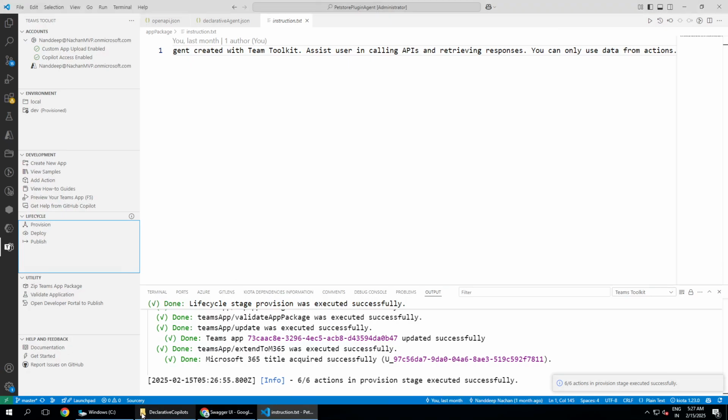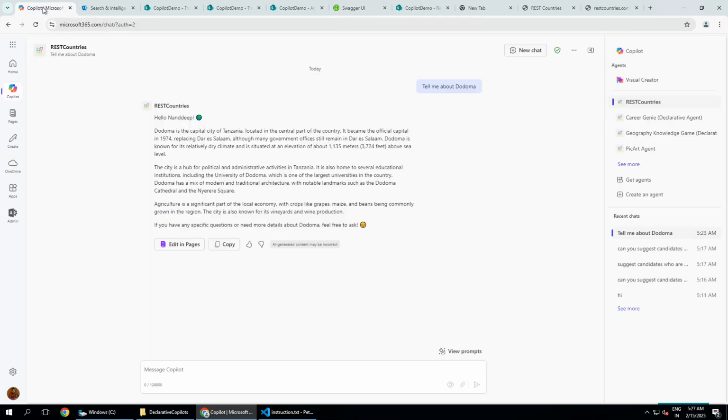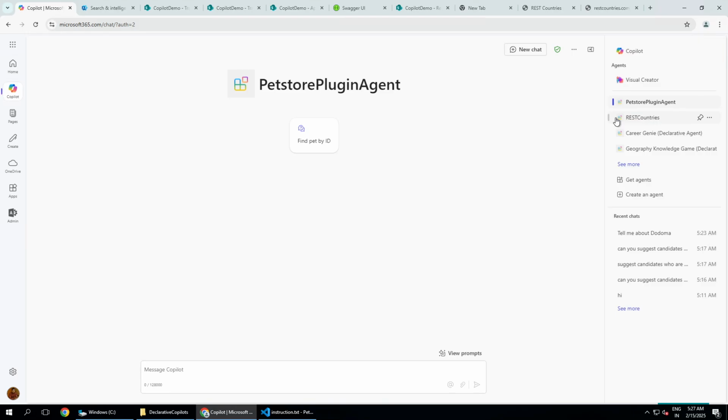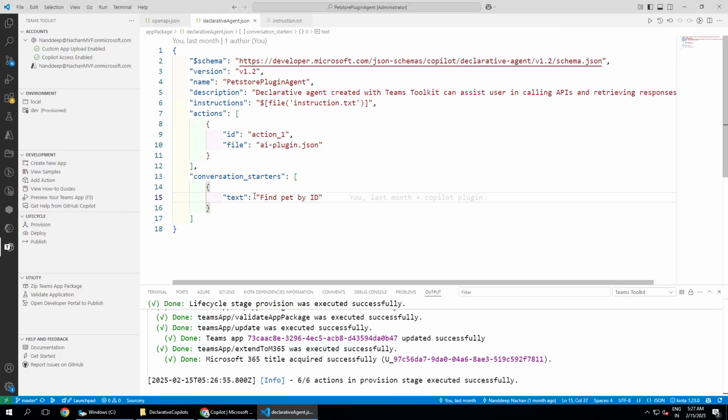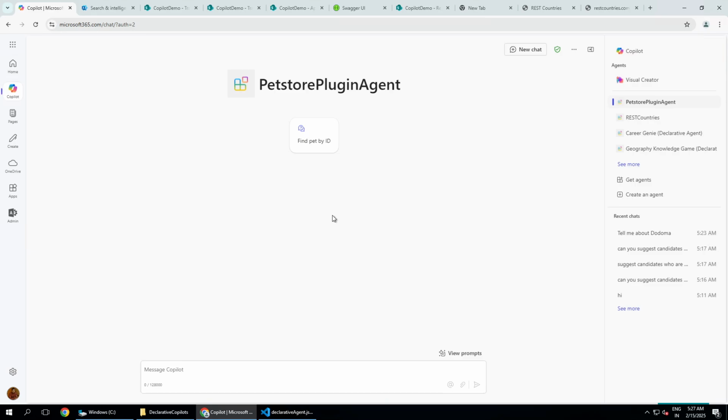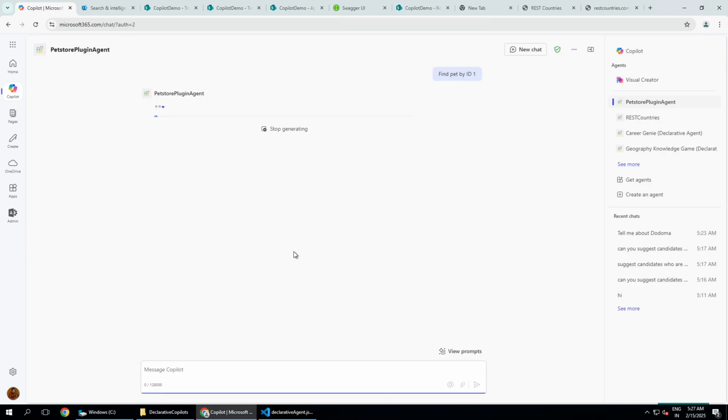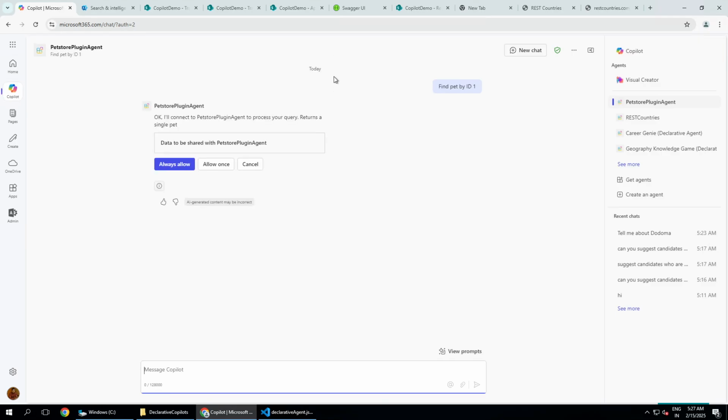Our provisioning is successful. We will get back to the Copilot, and here we have the pet store plugin agent. This is the conversation starter that we had defined in our declarative agent, like find pet by ID. We will click there, and then I will mention find pet by ID 1. Let us run this, and we should get the same response that we received from this Swagger.